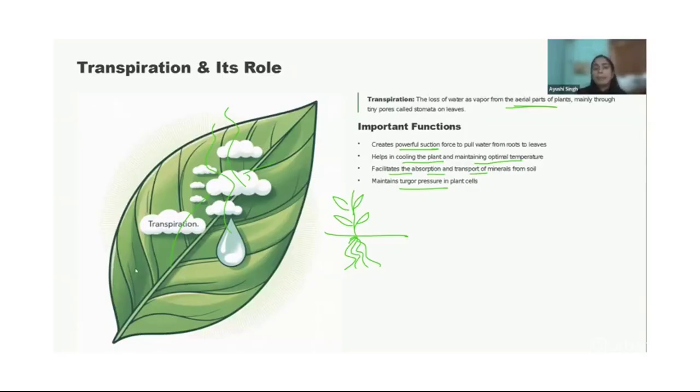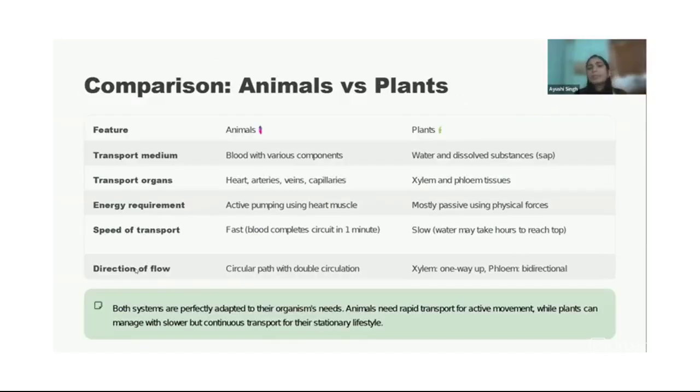Now you can compare these two. The transportation medium in animals is blood, whereas in plants it is mostly water and substances dissolved in the water. Now, what are the organs used in the circulatory or transportation system in animals? Heart, arteries, veins, capillaries, right, and blood as well. Here in plants, it is xylem and phloem tissues which help in the transportation of different materials. Energy: in animals it is active, the heart is very actively pumping, so that gives the energy. In plants it is mostly passive, so it goes through diffusion and other processes. We'll discuss that later.